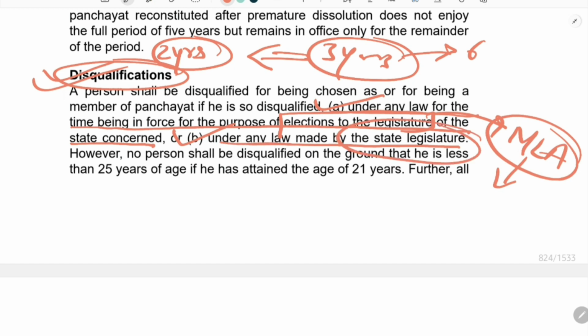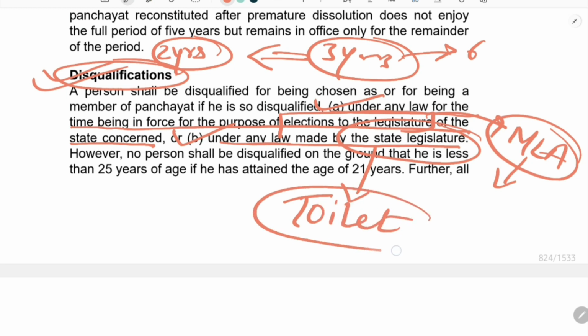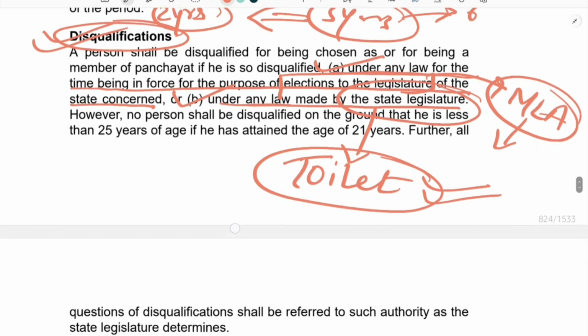Here, if there is any specific law made by the state legislature, like in some states there is a compulsory provision that the person who is going to contest the election must have a toilet in their homes, otherwise he cannot contest election. So these are the rules which are made by the state, and they are not uniform across India. They vary from state to state.